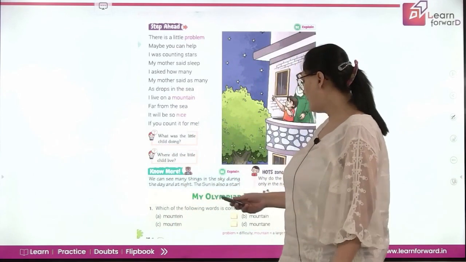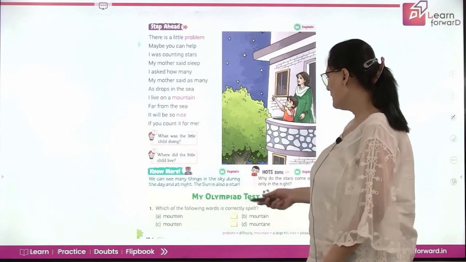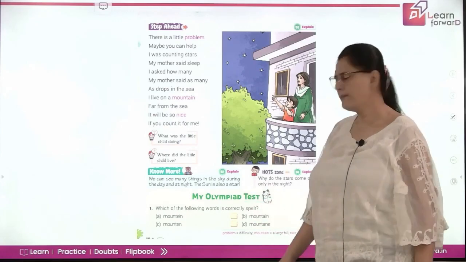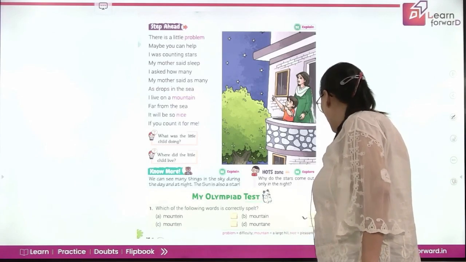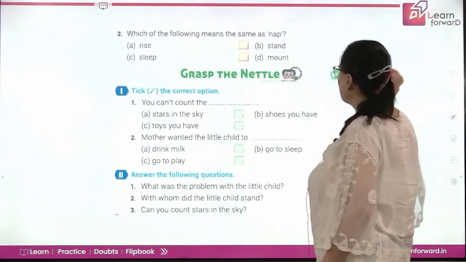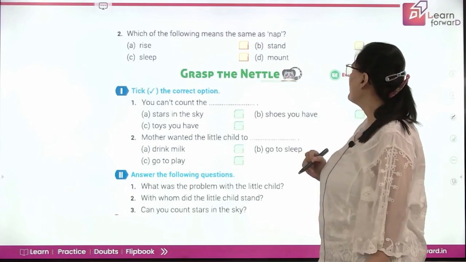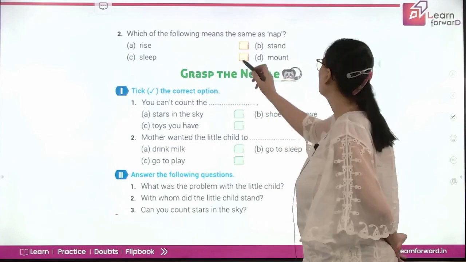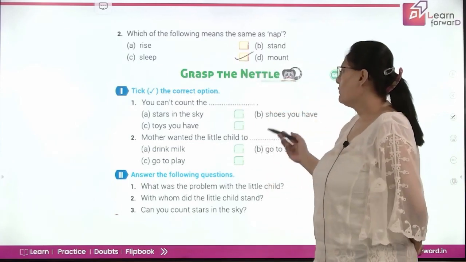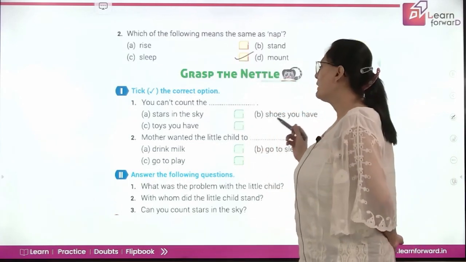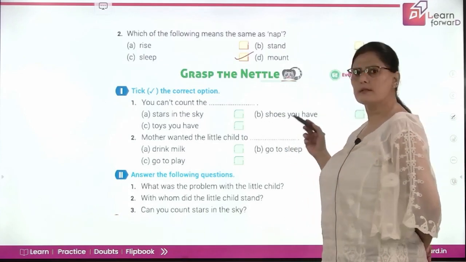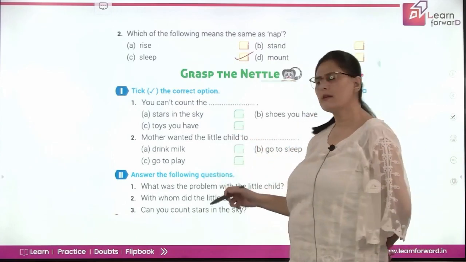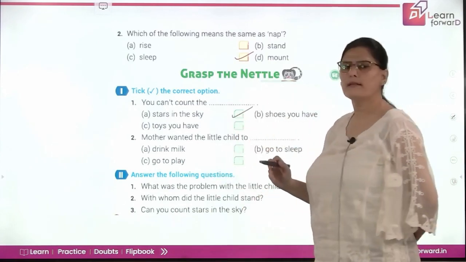Okay, coming to the next, we have the exercise based on the chapter. Which of the following words is correctly spelled? So, which is the correct spelling of mountain? Absolutely correct, the B part. Next, which of the following means the same as nap? So, nap is a short sleep. Now, coming to the next, we need to take the correct option. You cannot count the stars in the sky, toys you have, shoes you have. So, what is that which cannot be counted? Very good, the stars in the sky.